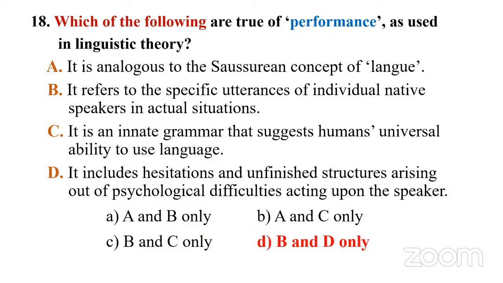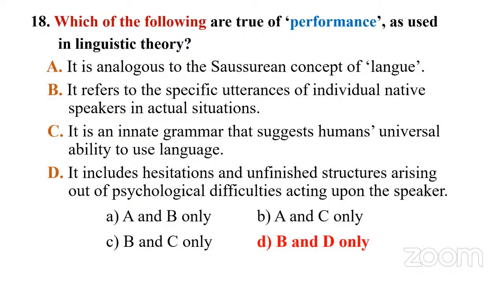Answer D, B and D only. So what is B? Performance, it refers to the specific utterances of individual native speakers in actual situations. And D, it includes hesitation and unfinished structures arising out of psychological difficulties acting upon the speaker. So logical, right? Performance refers to how you speak or the utterances you make in an actual situation.